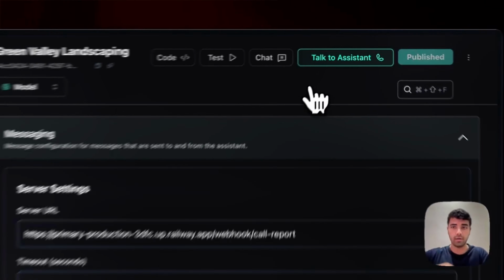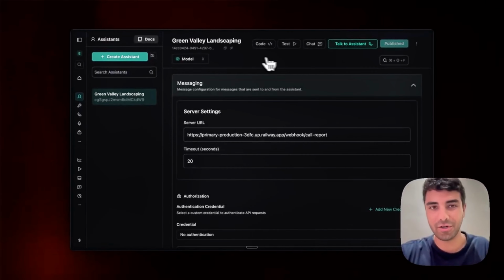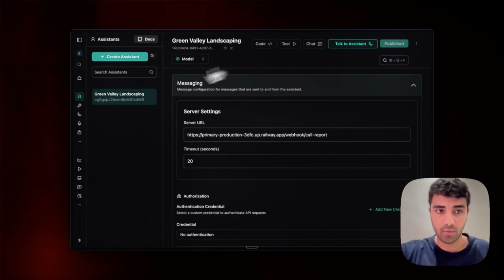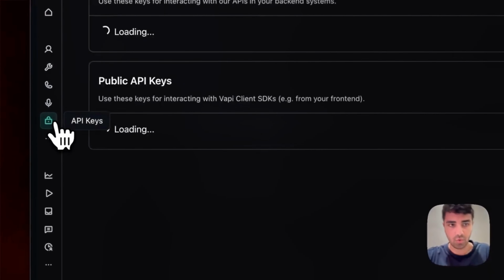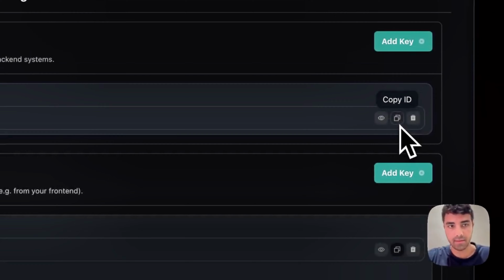Now we are set to the critical parts, where we're trying to get the ID of the agent and the ID of the phone number. So we need to set up a phone number and also the API keys. Let's start with the most important one, and that's the API keys. So let's go to the API keys section. What I want you to do is to copy this API key.